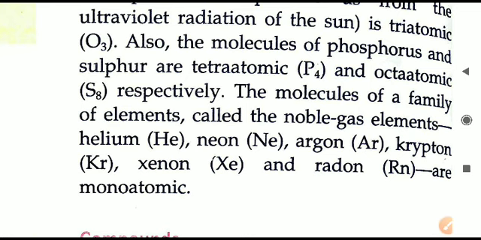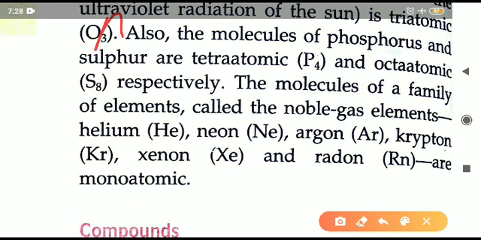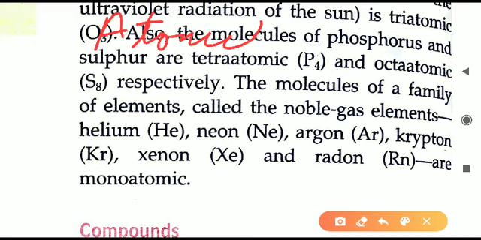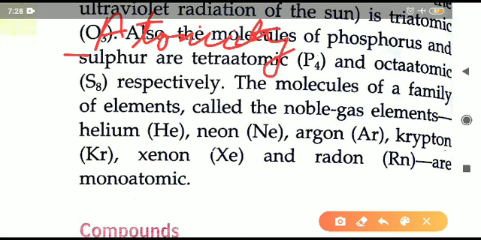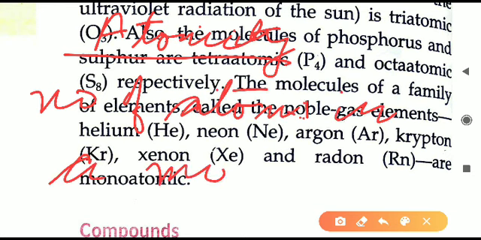So just now what we have learned, I will give a brief summary again. Atomicity is the number of atoms in a molecule. In a single molecule, how many atoms are present?